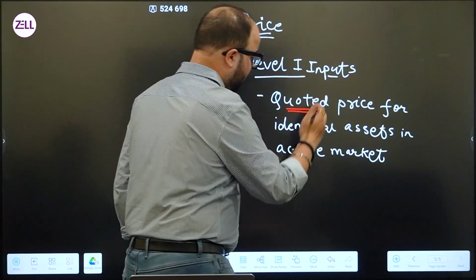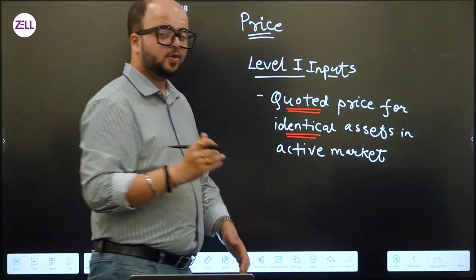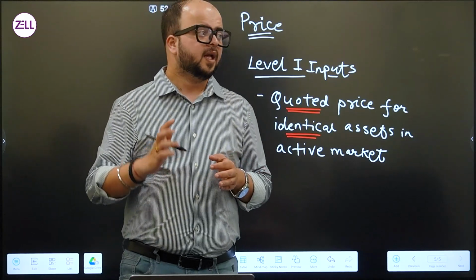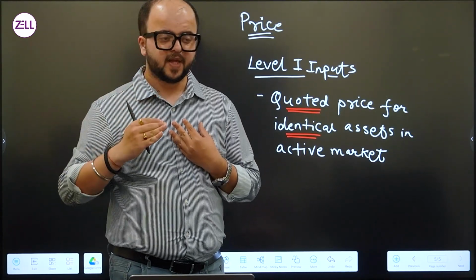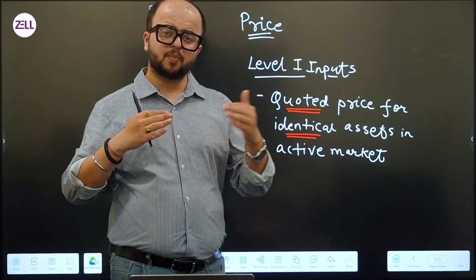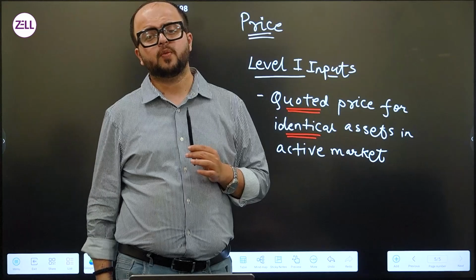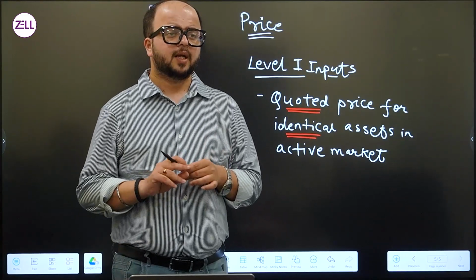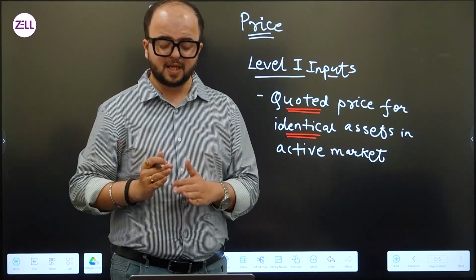The second word that I want you to pay attention to is identical asset. It has to be the same kind of asset. For example, I hold shares of Tata Motors, and Tata Group has multiple companies, and you know that there are other companies also which are operating in the automotive segment. Now, in the automobile segment, these are similar assets. They are not same assets.